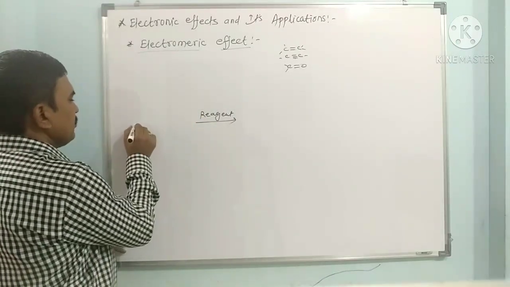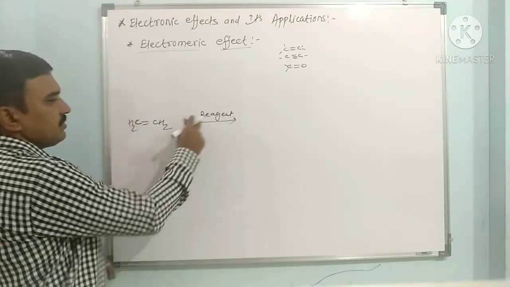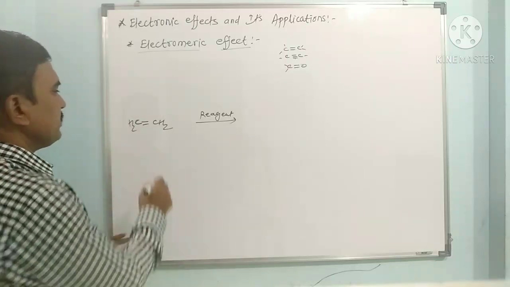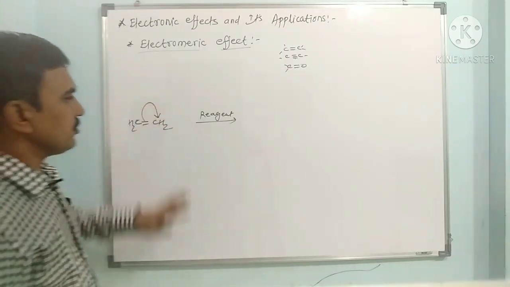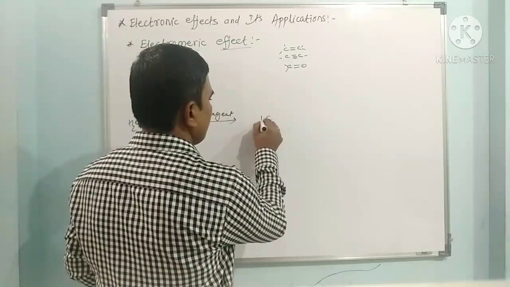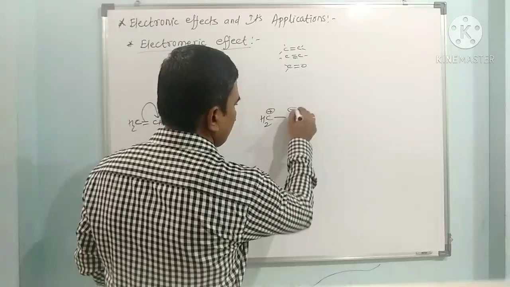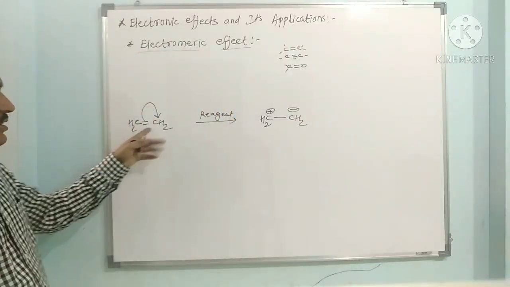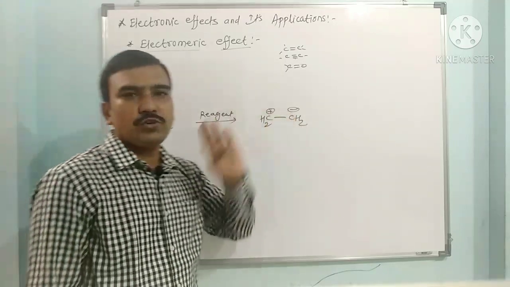For example, we have CH2 double bond CH2. In the presence of a reagent, this electron pair can be shifted here. So this is the shifting of the electron pair to one of the bonded atoms. So we get here CH2 plus and here CH2 minus. The reagent polarizes this pi electron pair, and it goes to one of the bonded atoms.